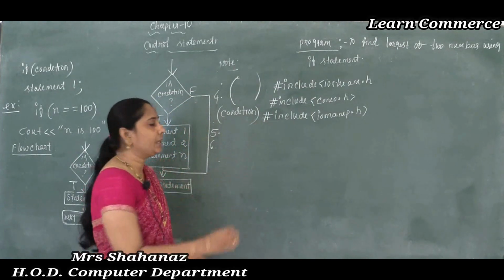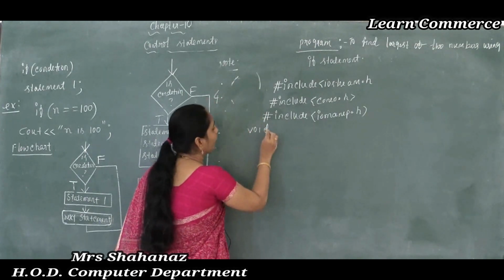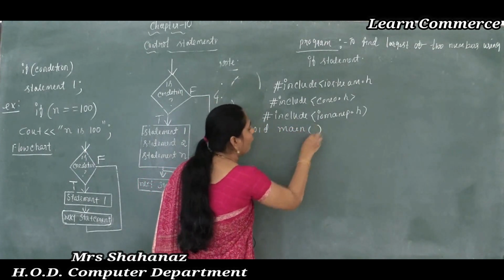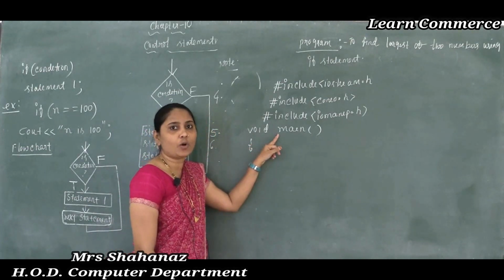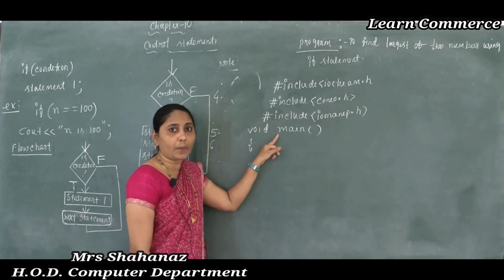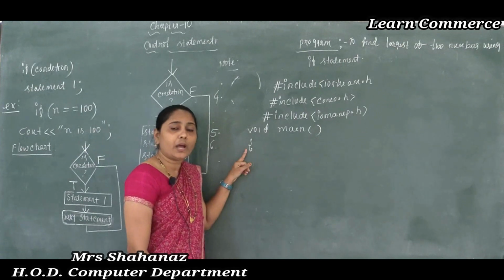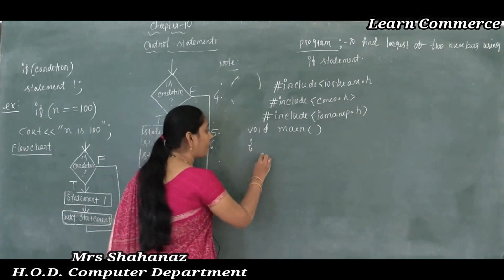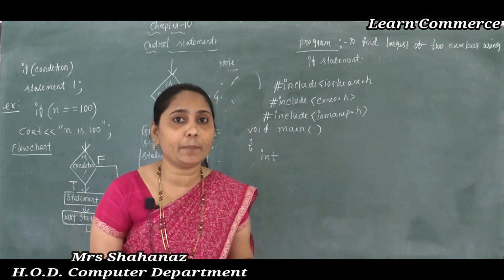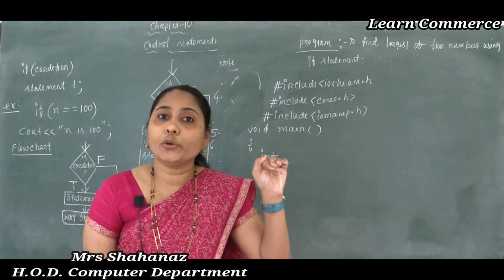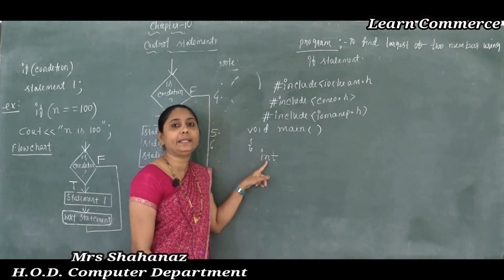Okay, and next, the program is going to start by using void main. The meaning of void main is that now we are going to start the program, and the flower bracket indicates the opening of the program here. Now after opening the program, I am using the data type, and here I am using numbers as whole numbers. So to use whole numbers, we use the data type integer, correct, no?